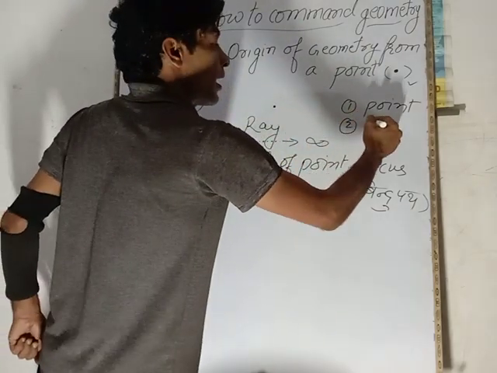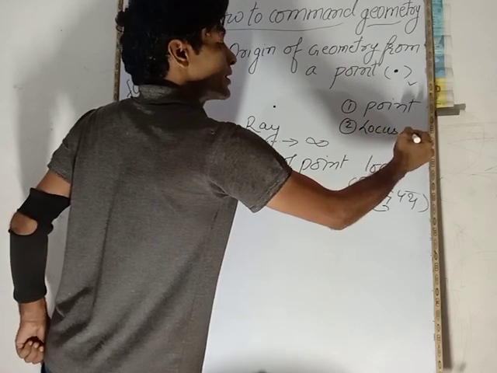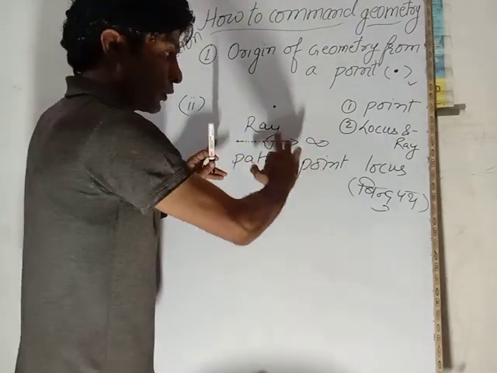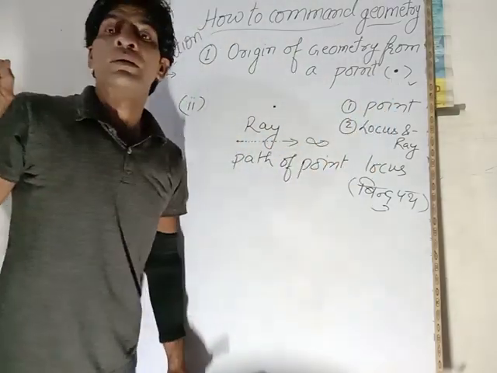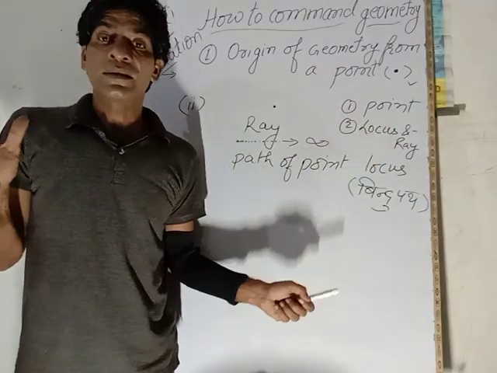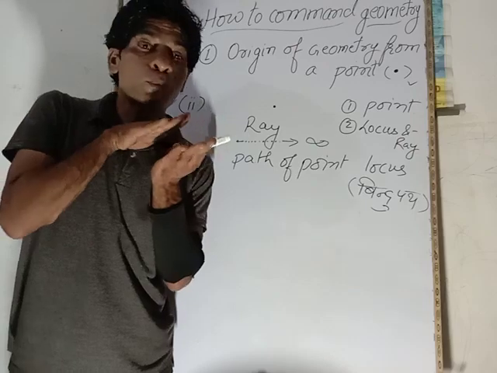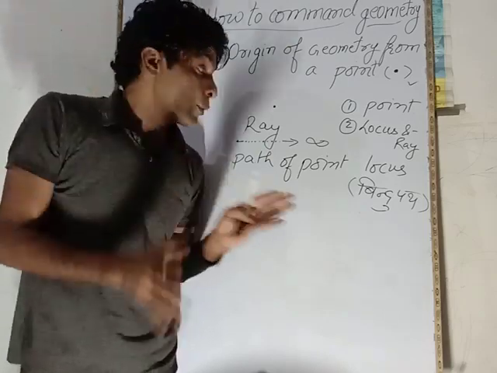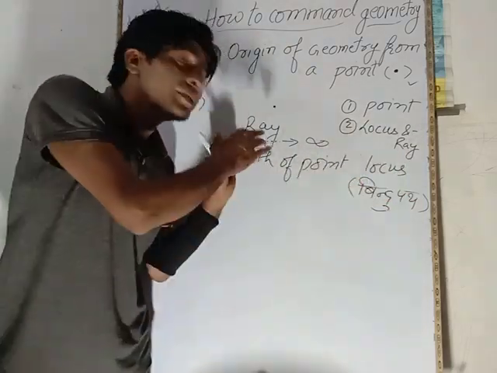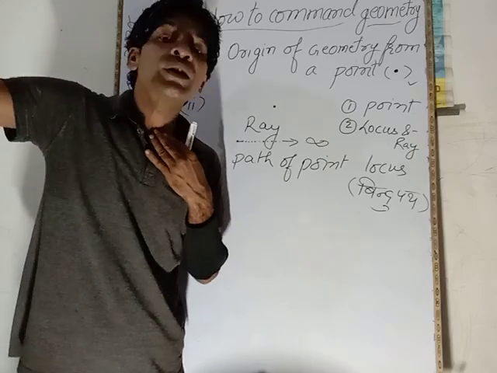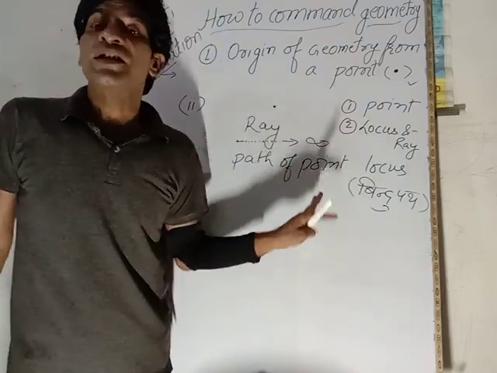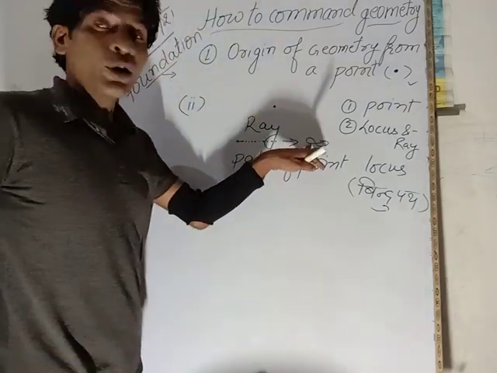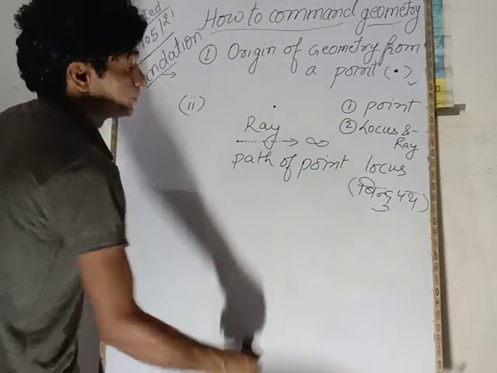यानी second one आपका locus and ray. Come on. Second one locus यानी बिंदु पथ. When you have understood about the point, the next is locus. It means the point starts moving, ठीक. Then the path covered by that point will be known as locus, and this locus, if it goes towards infinity, is known as a ray, right? It means it has a start but no end. This is known as ray. Come on.